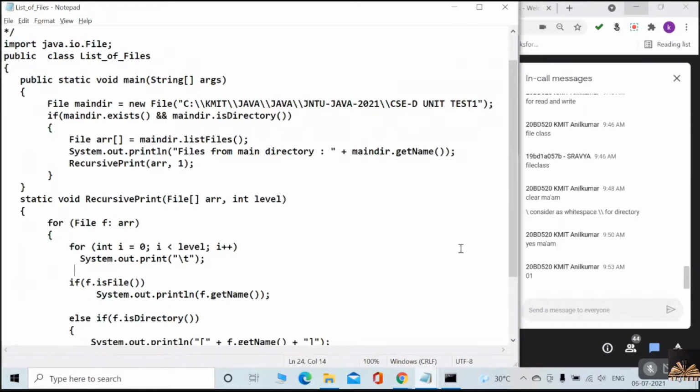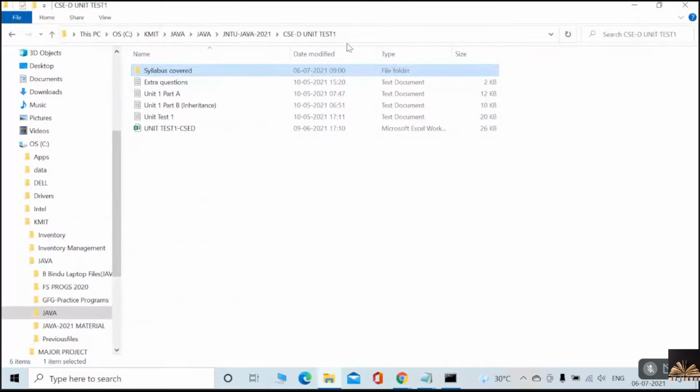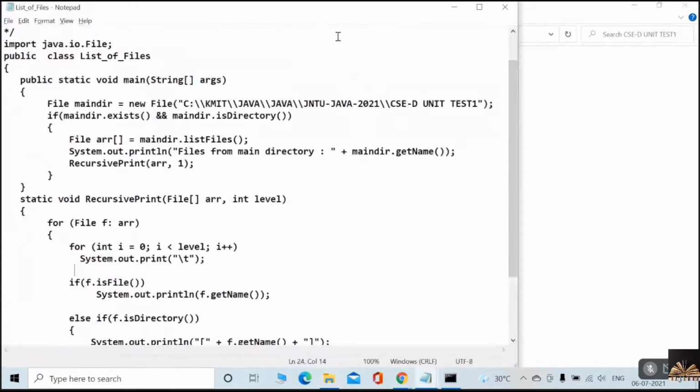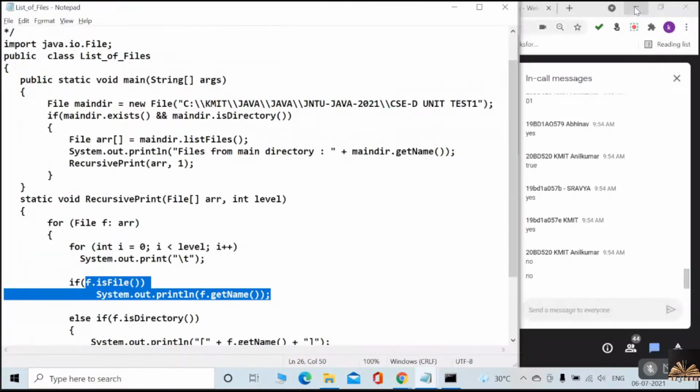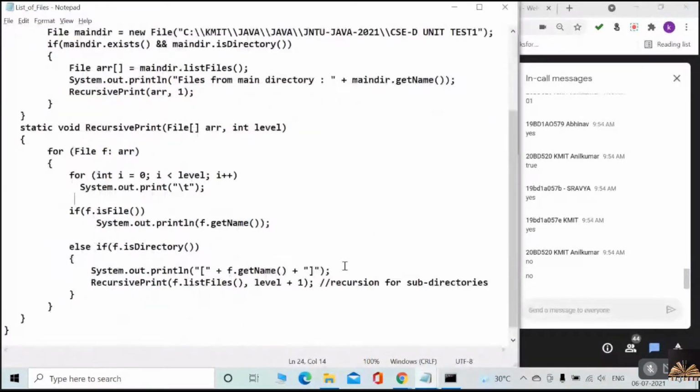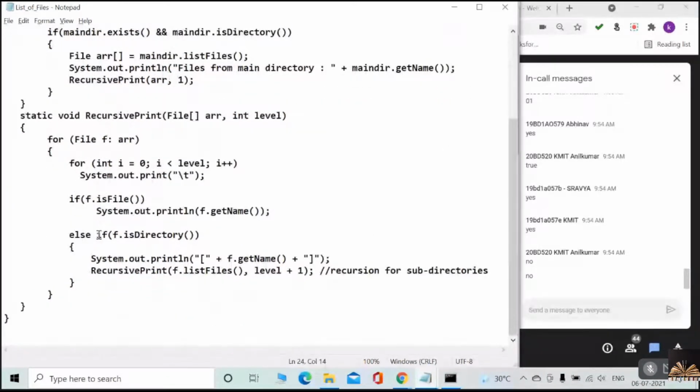It's a subdirectory of CSCD unit test. So, is this going to be executed? No, it will not be executed because it's not a file. Then it comes to the else branch.